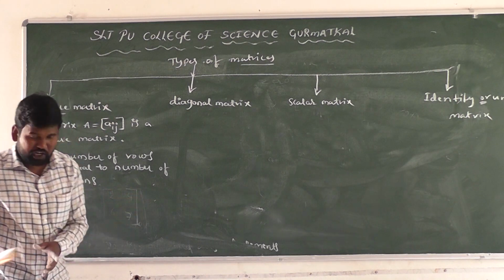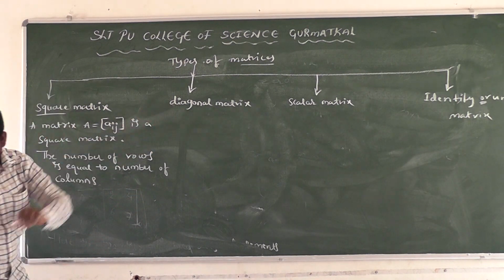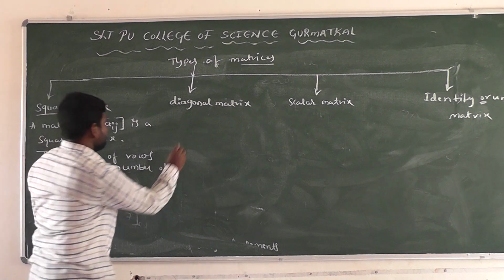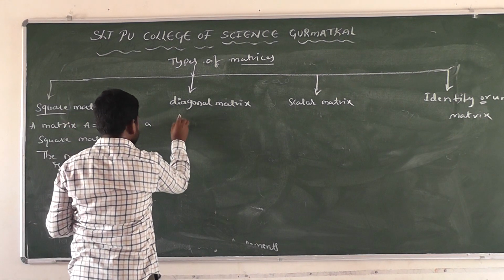Next one, diagonal matrix, right? What does diagonal matrix mean?